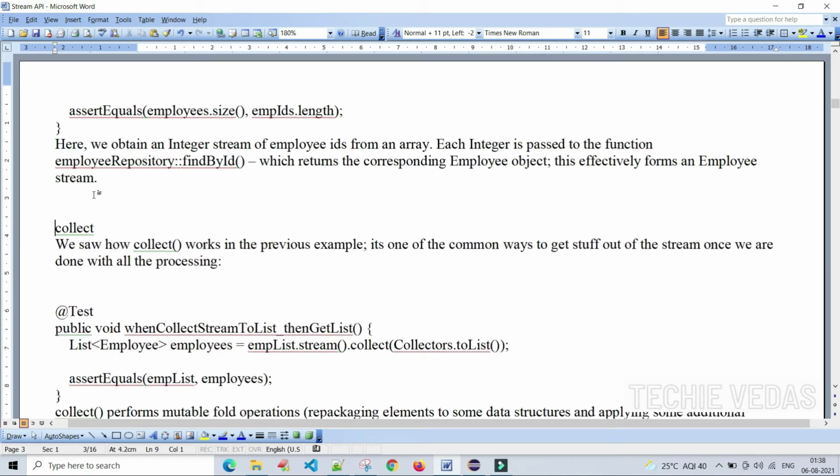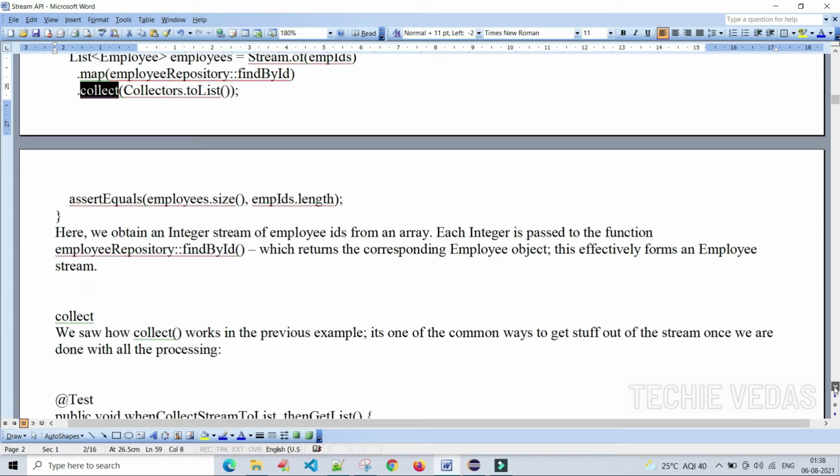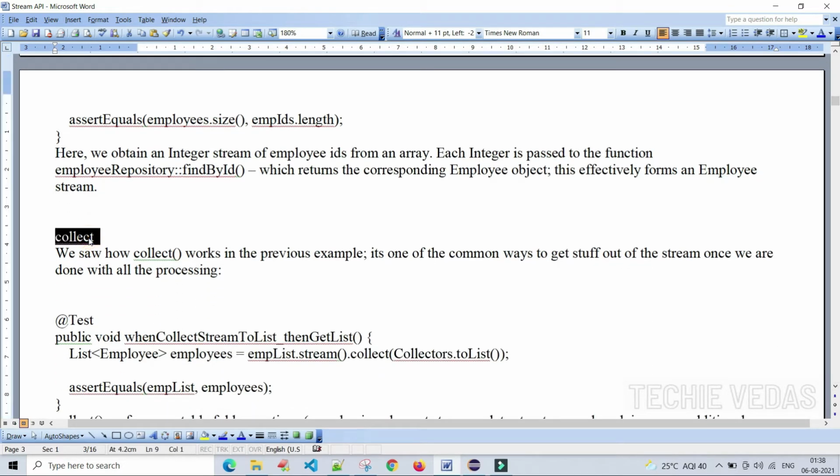Next one is collect. See here, we have used the collect method. We are discussing what the use of collect is. We saw how collect works in the example above. It is one of the common ways to get stuff out of the stream once we are done with all the processing. We use collect when we want to get the complete outcome.